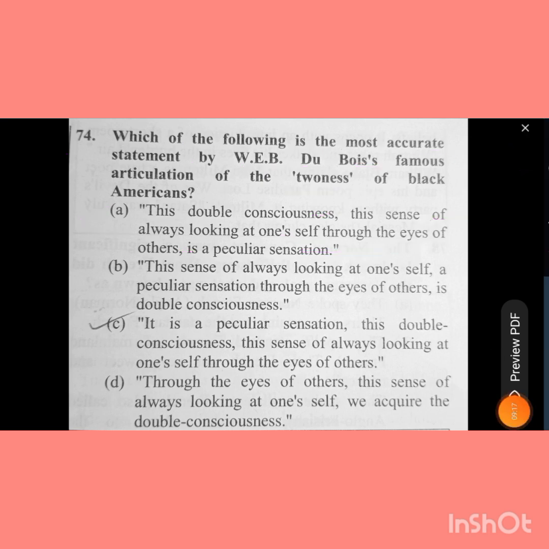Option B. This sense of always looking at oneself, a peculiar sensation, through the eyes of others, is double consciousness. Option C. It is a peculiar sensation, this double consciousness, this sense of always looking at oneself through the eyes of others. And option D. Through the eyes of others, this sense of always looking at oneself, we acquire the double consciousness.